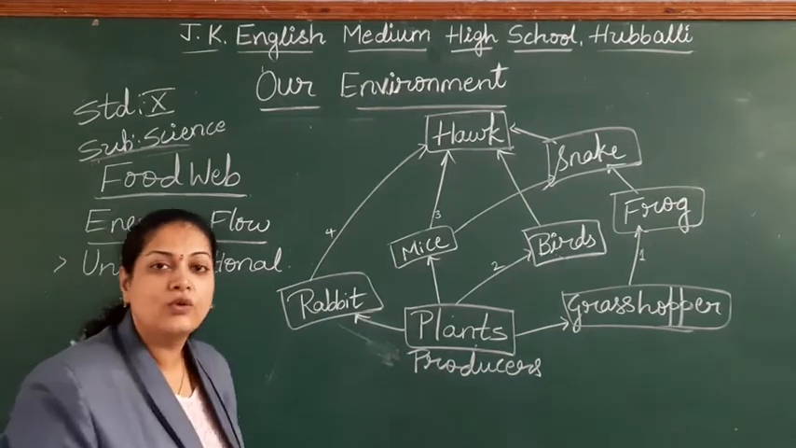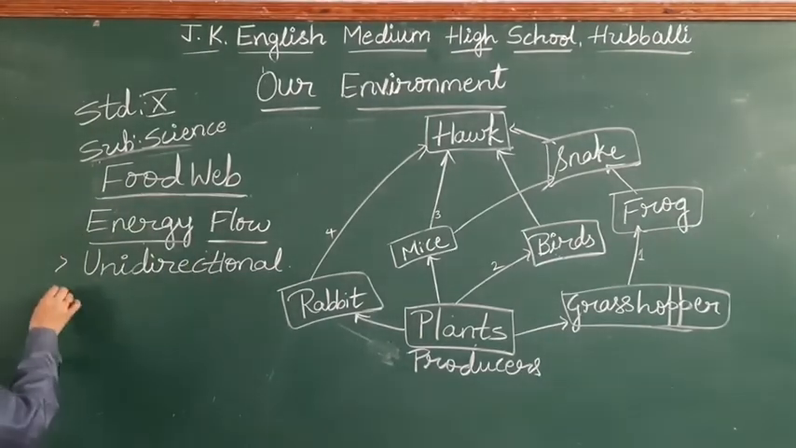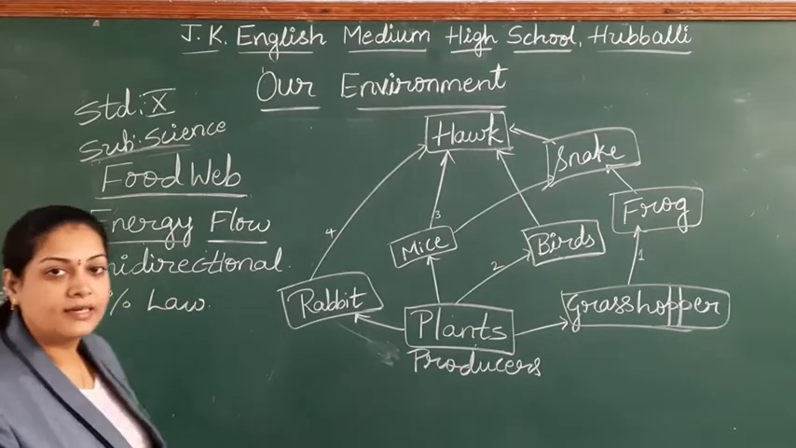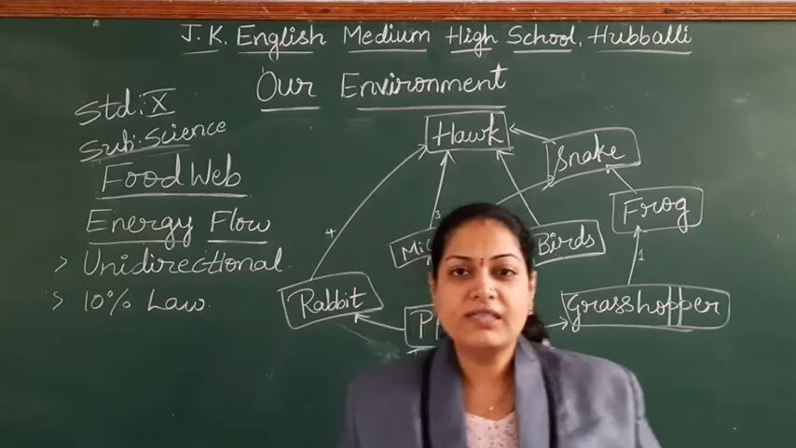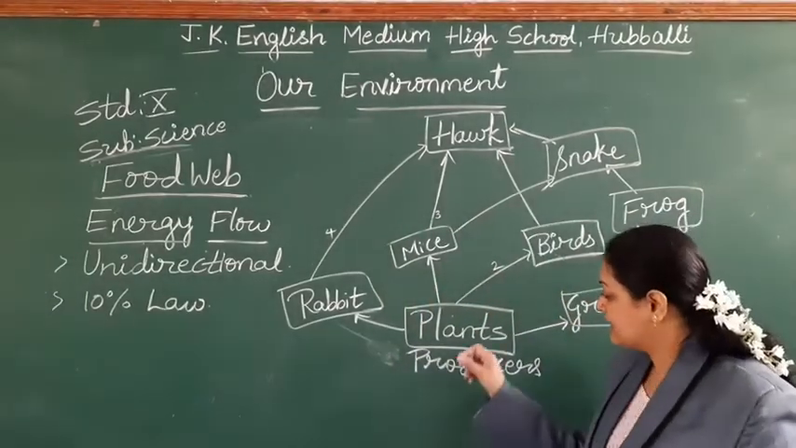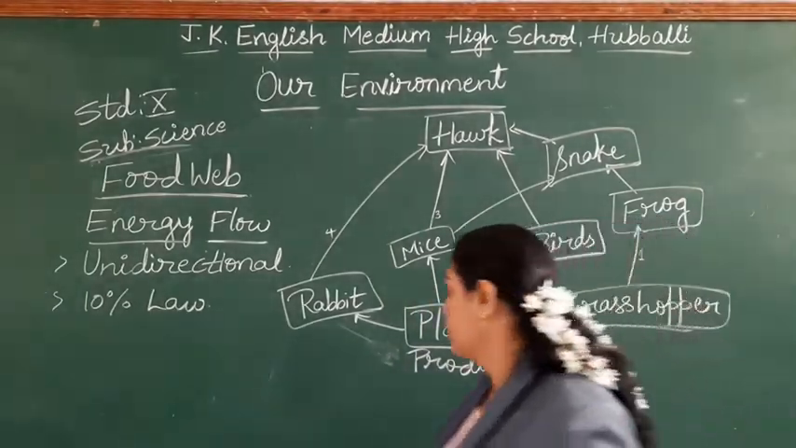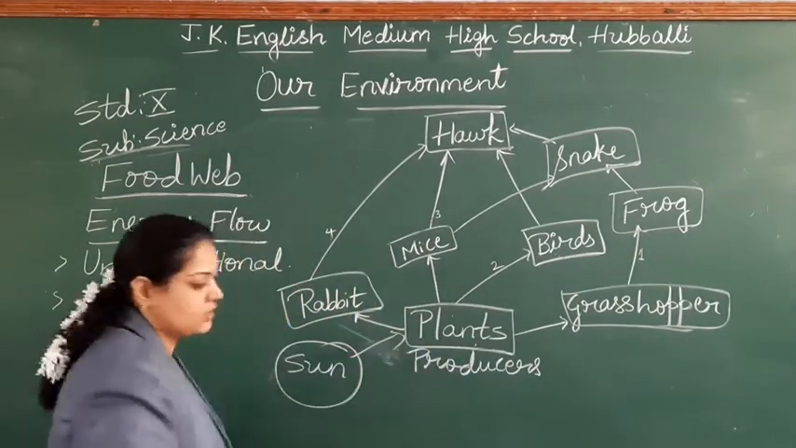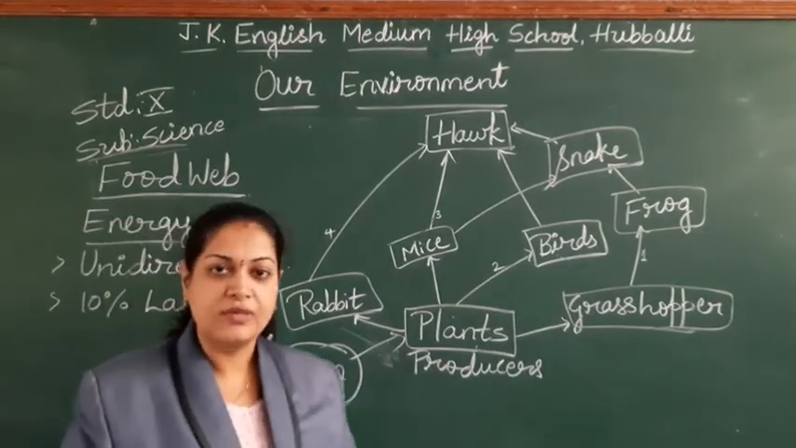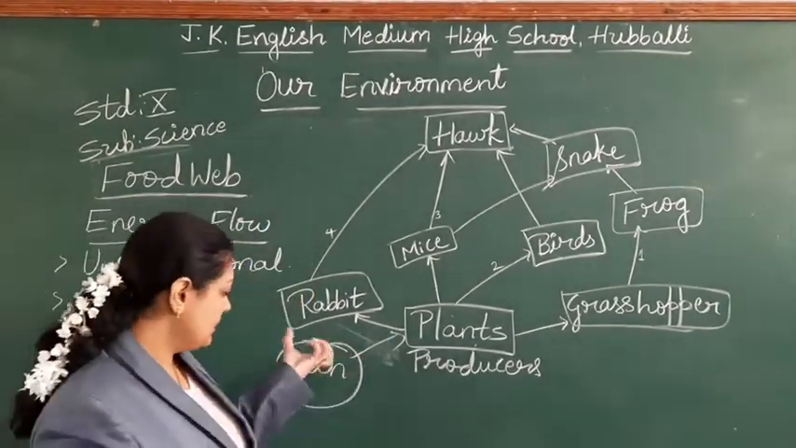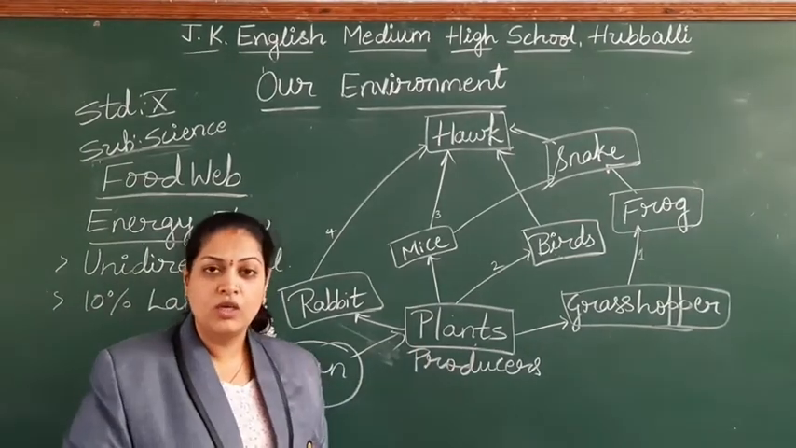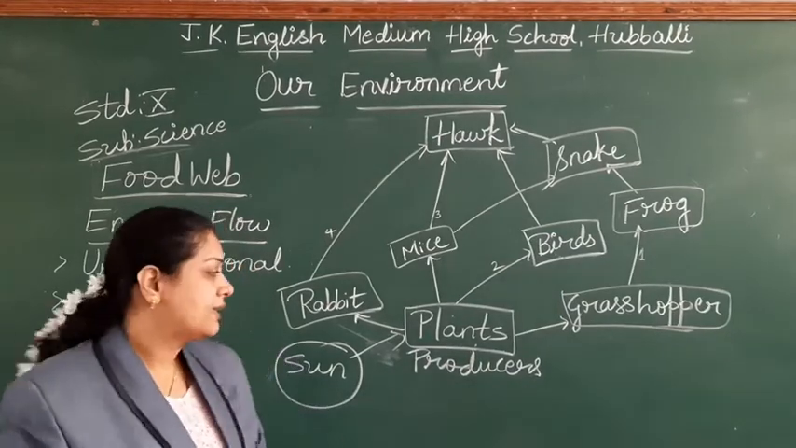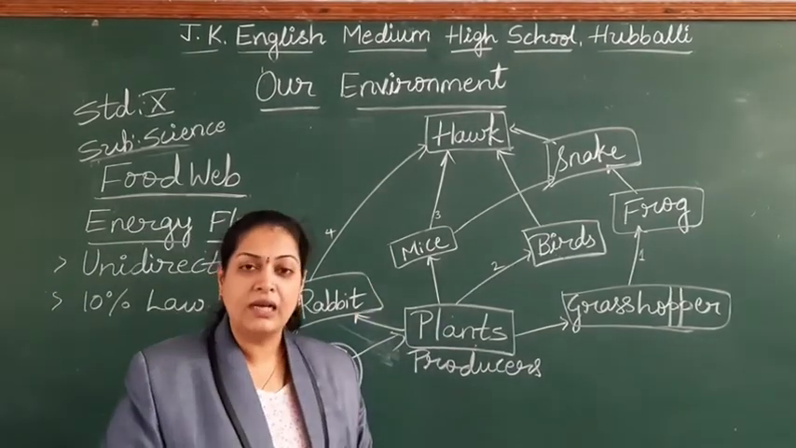So along with the unidirectional, we find one more, that is 10% law. What is this 10% law? See, students, plants are preparing the food with the help of the sunlight. With the solar energy, they are preparing the food. In presence of sunlight, by absorbing the solar energy, they will prepare the food. So solar energy has converted into food energy. That is transferred to the various trophic levels.